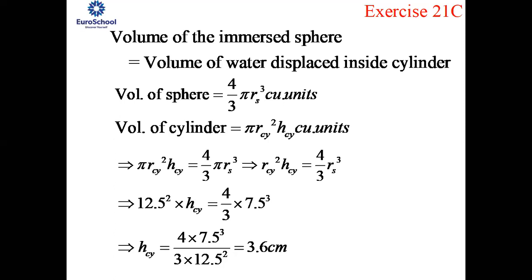Now I'll just give you a hint of the 16th question, which comes in the same pattern as this. Just move on to the 16th question. I'll read it out. A cylindrical vessel 60 centimeter in diameter is partially filled with water. A sphere of diameter 36 centimeter is dropped into it and is fully submerged in water. Find the increase in the level of water in the vessel.